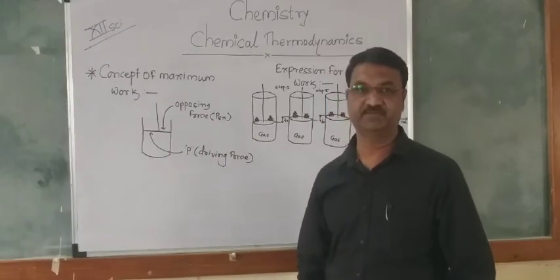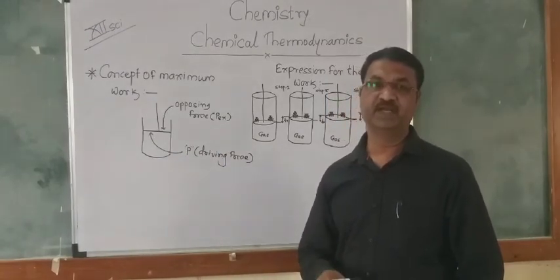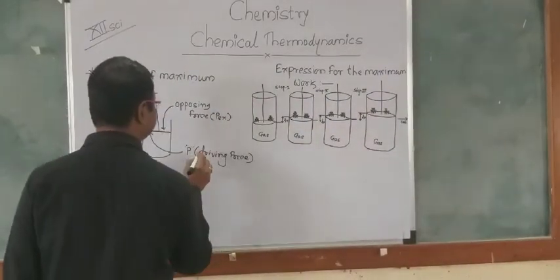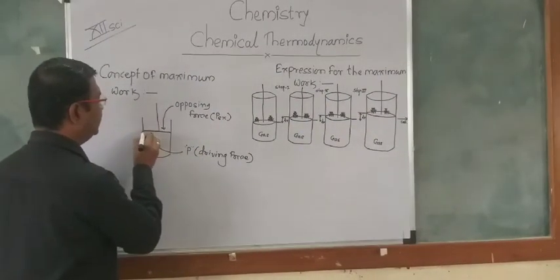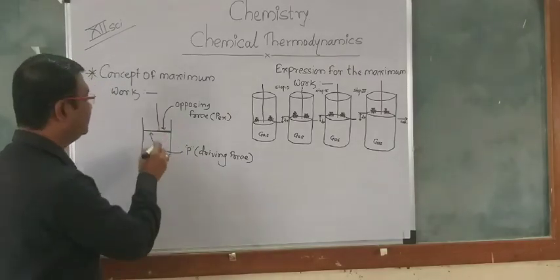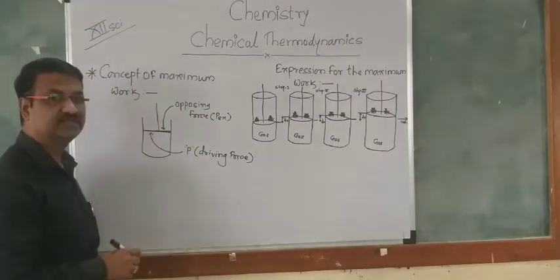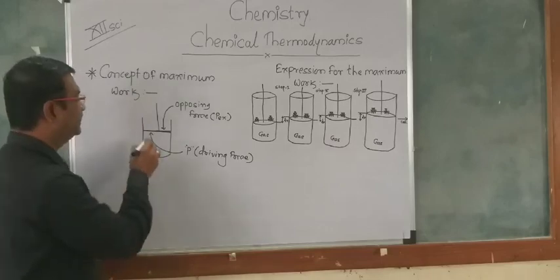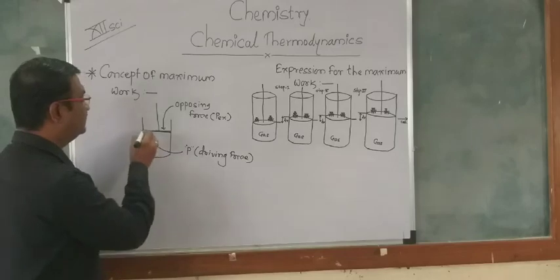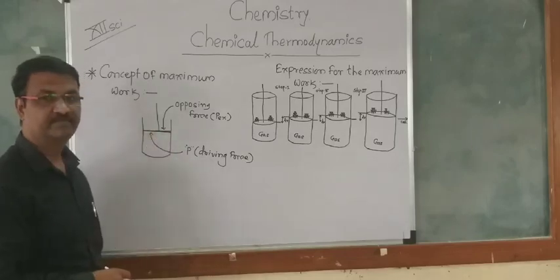But when the opposing force and the driving force are the same, the piston will not move upward or downward. It will stay in the same position and attain thermodynamic equilibrium.